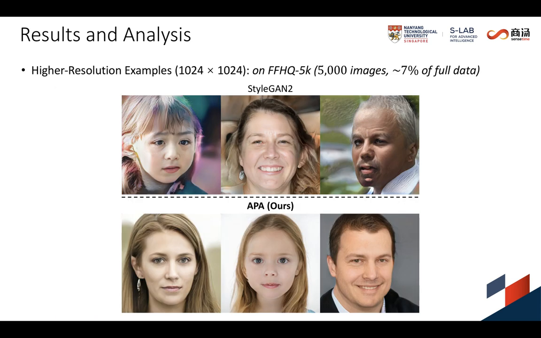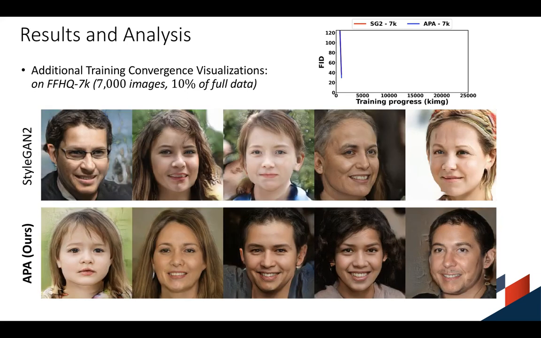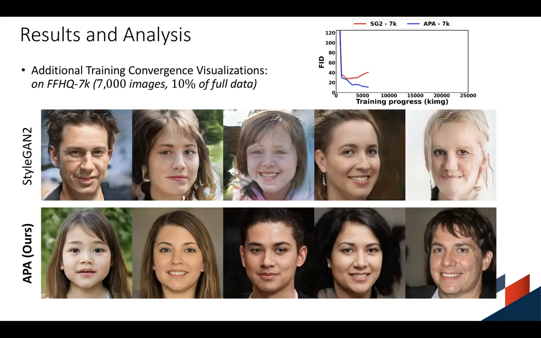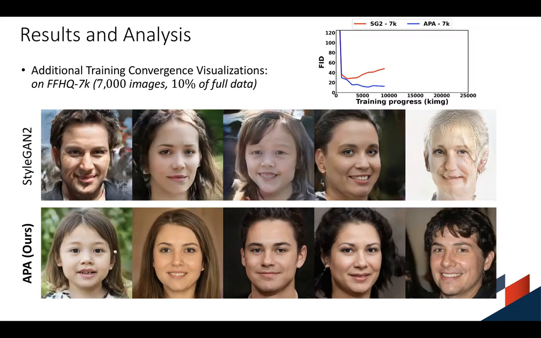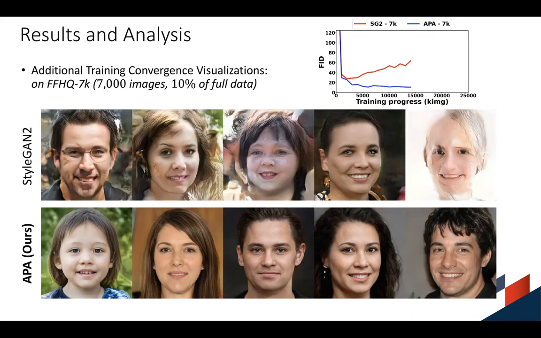Here are some higher resolution examples to further illustrate the effectiveness of our approach in improving StarGAN2 with limited training data. Finally, we present additional training convergence visualizations on FFHQ 7K. The proposed APA effectively improves the training convergence of StarGAN2 on limited data.